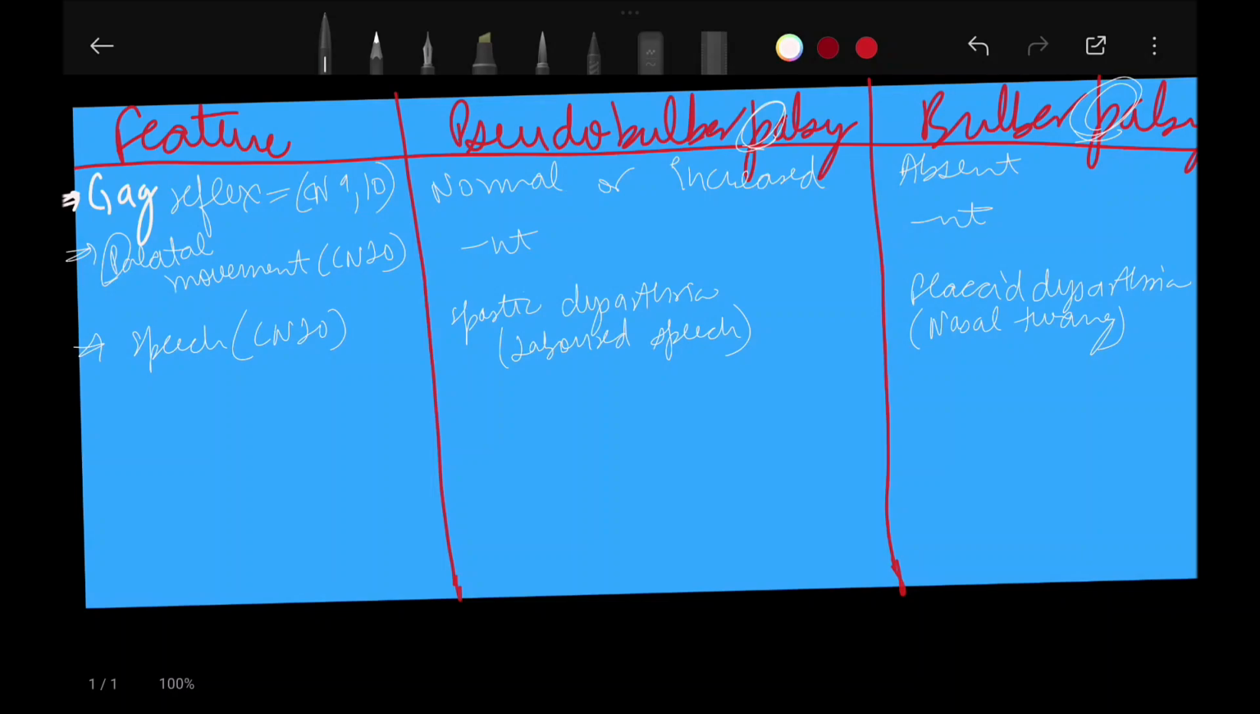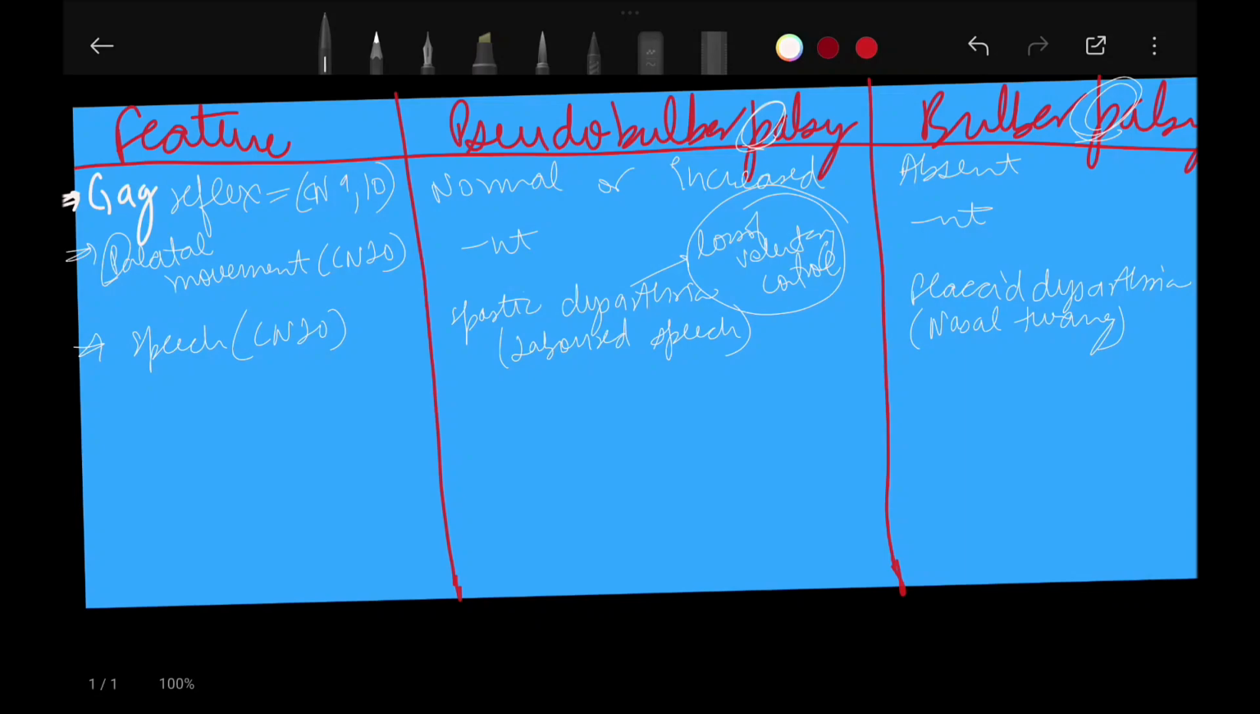Now what is dysarthria? It is a motor speech disorder caused by impaired control of the muscles used for speech, due to some neuromuscular lesion. In pseudobulbar palsy there is loss of the corticobulbar tract or upper motor neuron region. There is loss of voluntary control of muscles of speech, swallowing and facial expression. So this leads to pseudobulbar palsy.